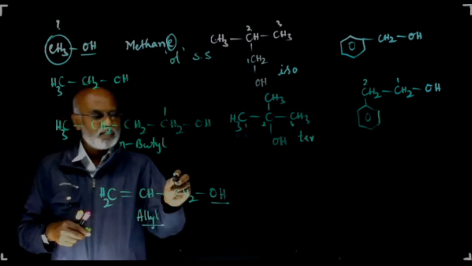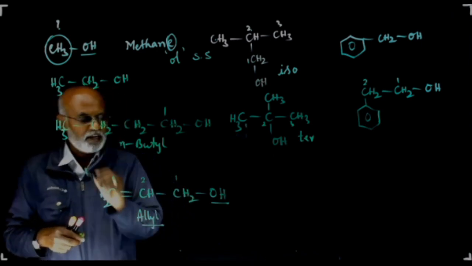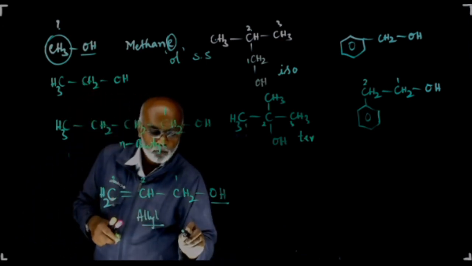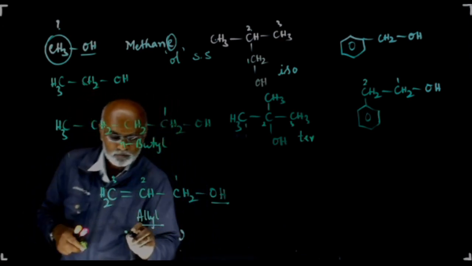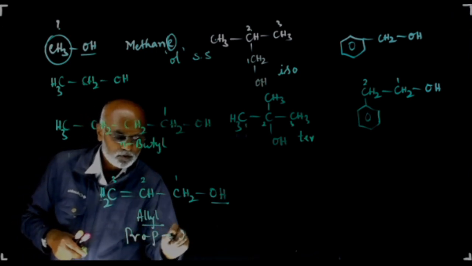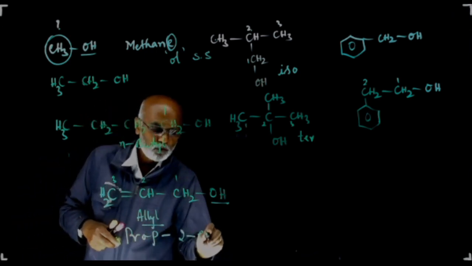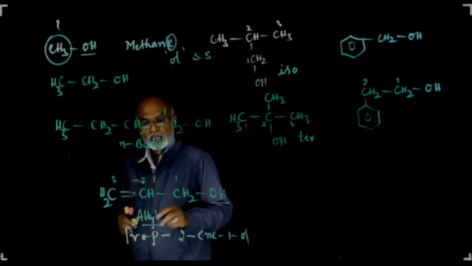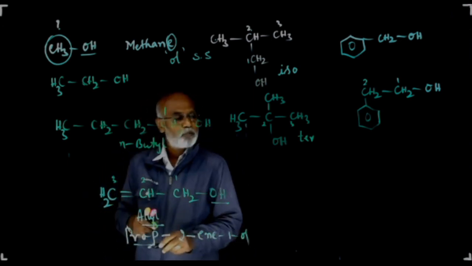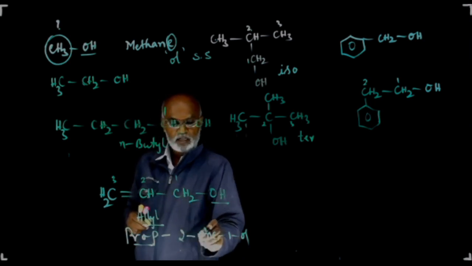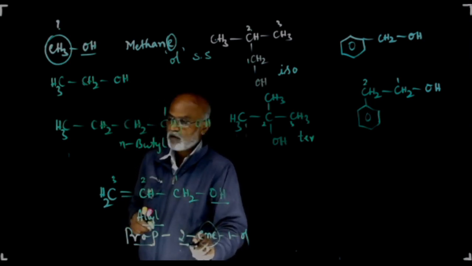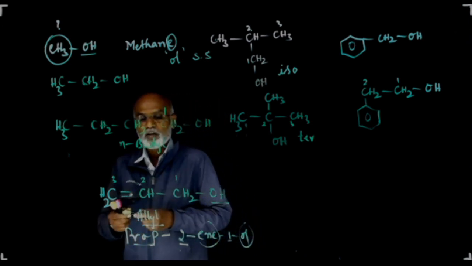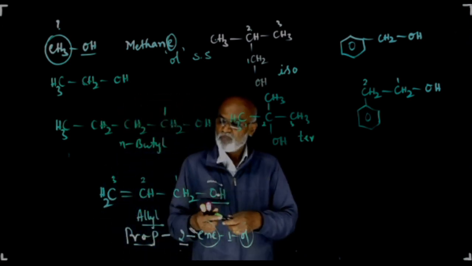Coming to the IUPAC name, number 1, 2, 3. There are 3 carbon atoms, therefore the root word should be prop. The double bond is at the second carbon atom, but the OH group is at the first carbon atom, therefore prop-2-en-1-ol is the IUPAC name. This is your allyl alcohol.